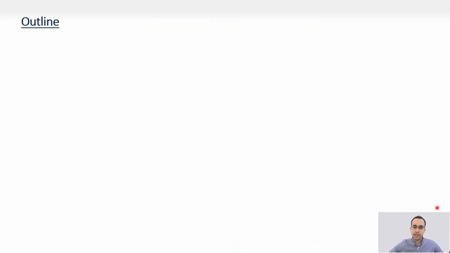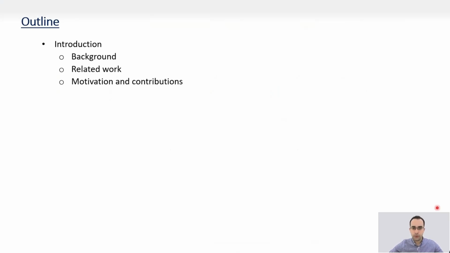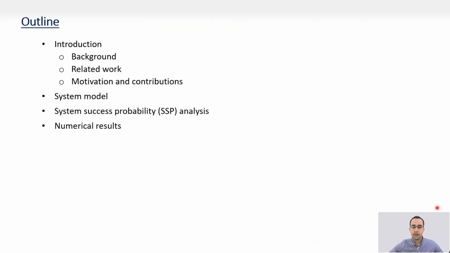The outline for our presentation: we start with an introduction explaining the background, related work, motivation, and contribution of our work. Then we explain the considered system model. After that, we investigate the system success probability analysis. Then we present some numerical results and end with the conclusion and future work.